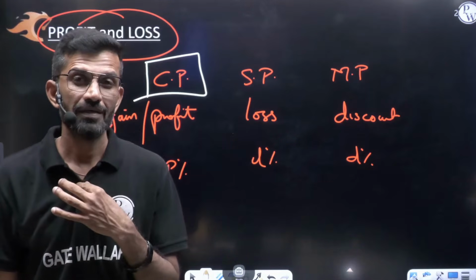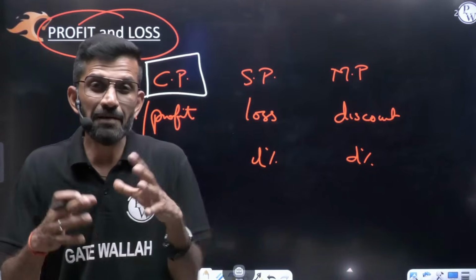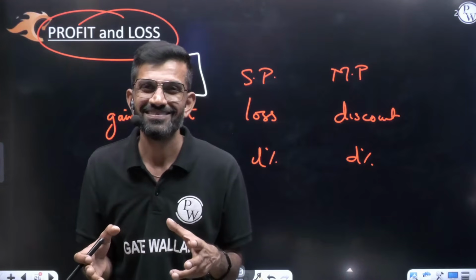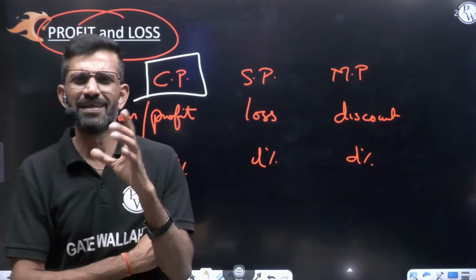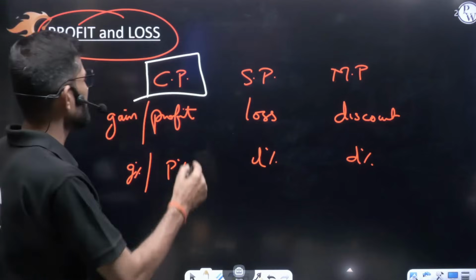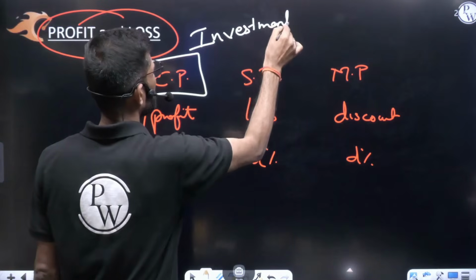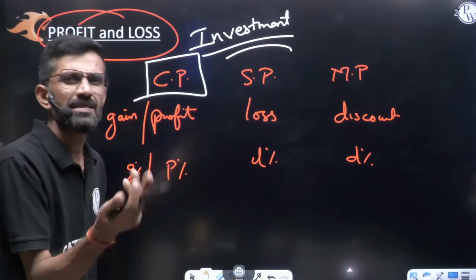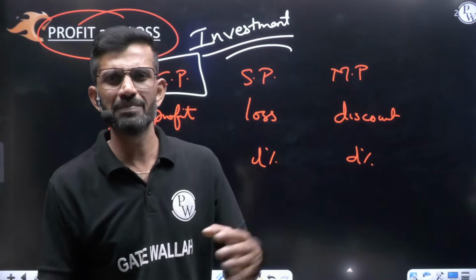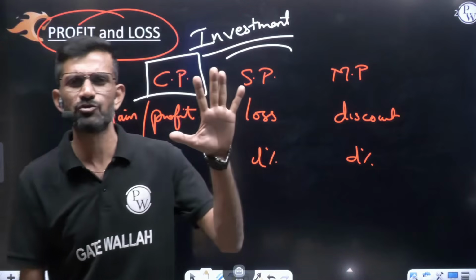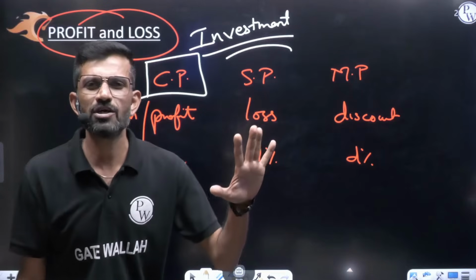But let me tell you, in every business, products are not purchased and sold. There are many businesses which run on service. Then how to find the cost price over there? Very simple. In a single word, you can understand cost price as the word investment. How much a businessman invests in the business, that is his cost price. For example, I started one business by investing 5 lakh rupees. Whether in that business a product is there or not, I'll consider 5 lakh my cost price.